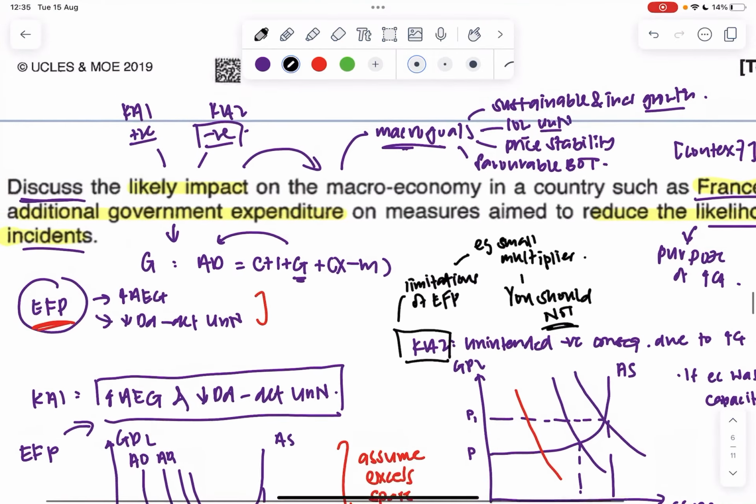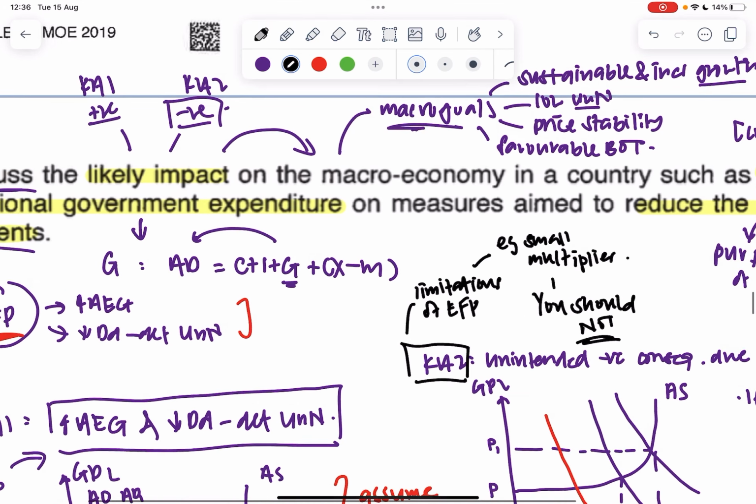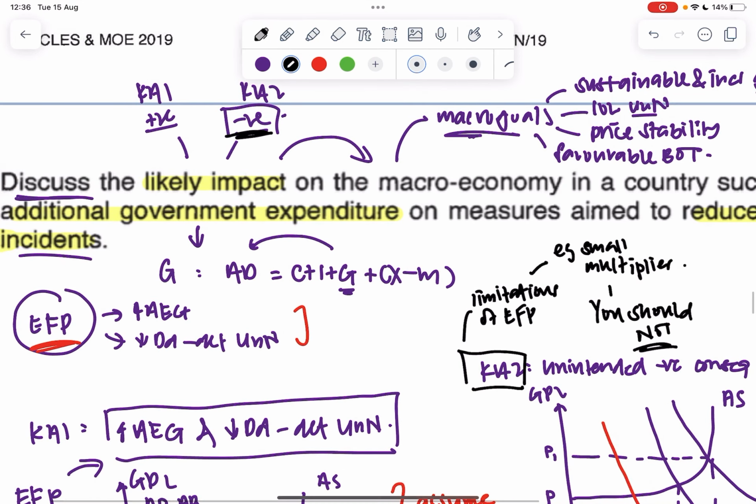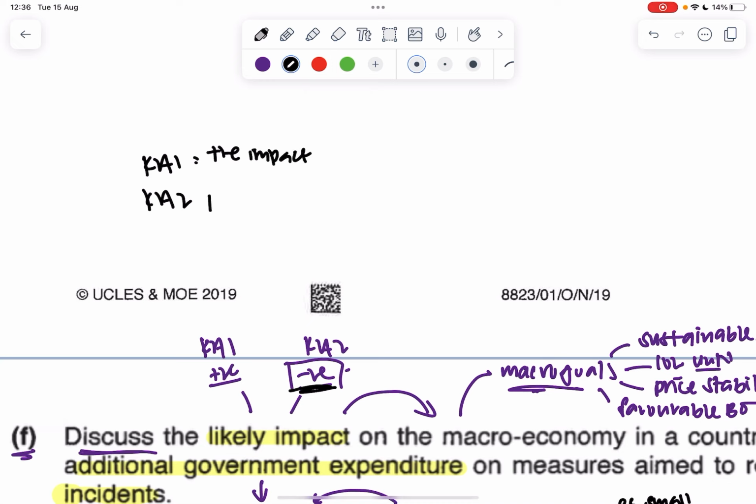Why? For the very simple reason, right? When I talk about the limitations of my expansionary fiscal policy, it doesn't talk about a negative impact per se. It just talks about a limited positive impact. So here, instead of my key argument 1, key argument 2 would evolve into positive impact and limited positive impact. And this would form the structure of my essay.